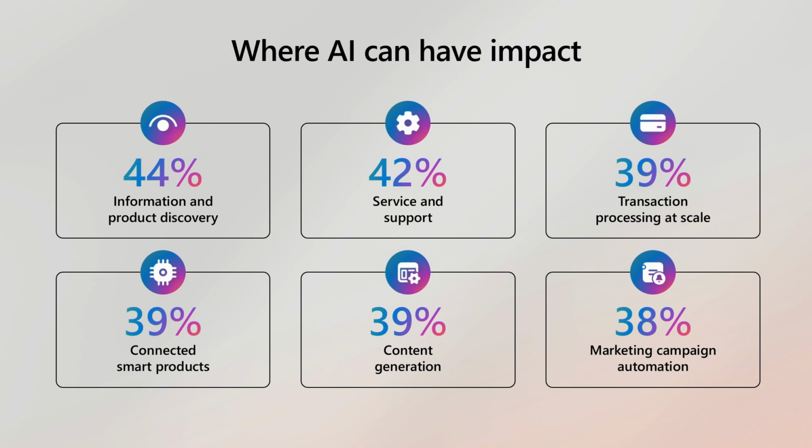So if those experiences at each point in the sales process or at each point in any process for that matter, right, just translates into efficiencies throughout the rest of your business. You can also have connected experiences, more personalized experiences with the products that you're using. There's content generation, which also leads into marketing campaign automation and some things around that.